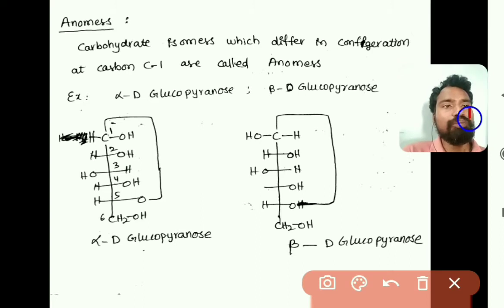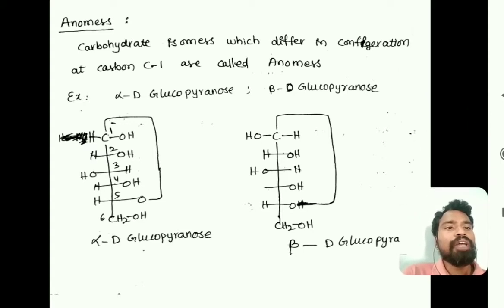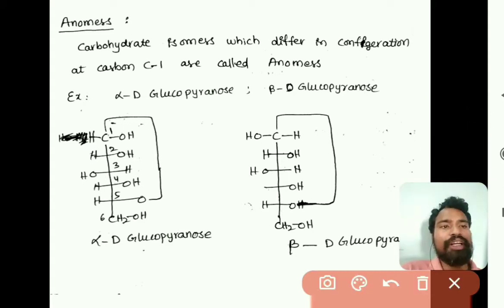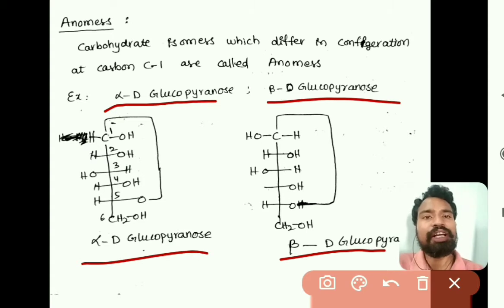The next one is anomers. So what are anomers, right? Anomers are the carbohydrate isomers which have different configuration at the first carbon. The carbohydrate isomers which differ in configuration at the first carbon, that is C1, are called anomers. So for example, alpha D-glucopyranose and beta D-glucopyranose. Both have a similar kind of structure, but these two differ at the first carbon.